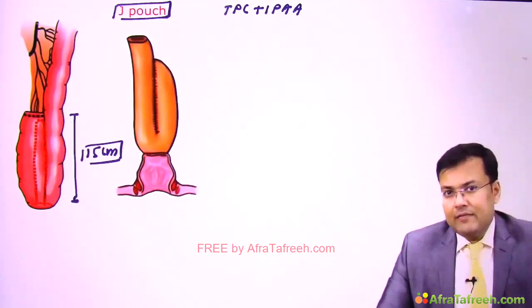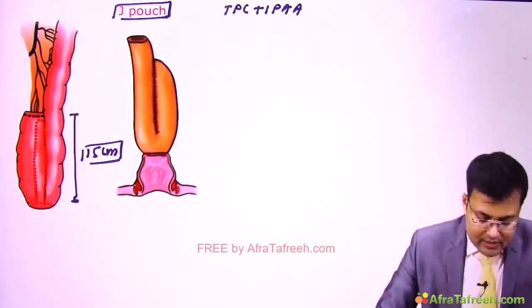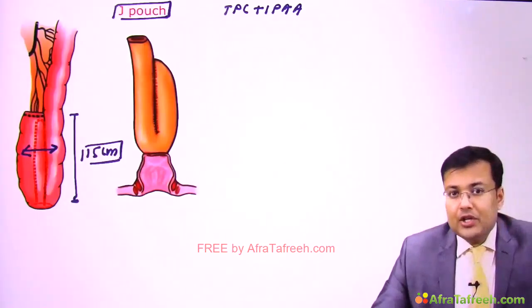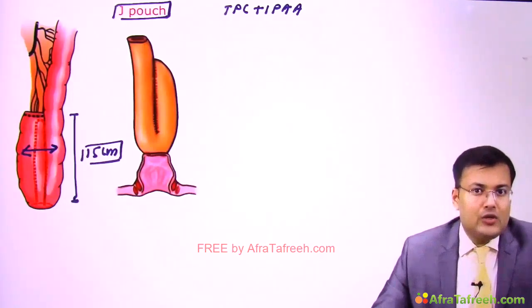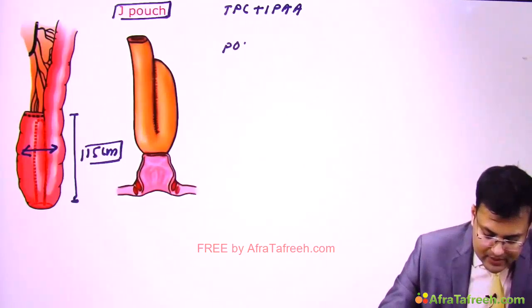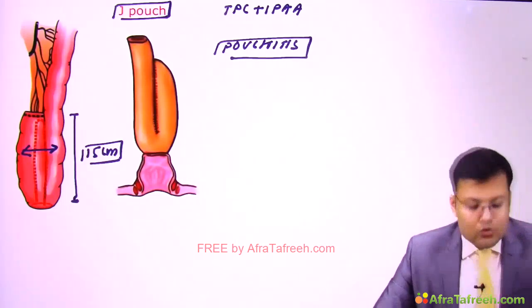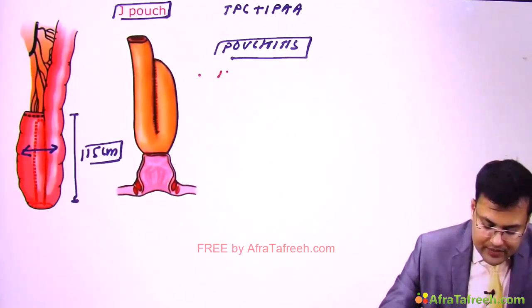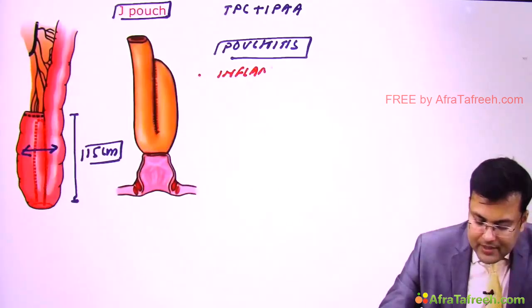Ulcerative colitis is an inflammatory bowel disease. So after surgery what happens? There is inflammation of the pouch, and that is known as pouchitis. In this condition there is inflammation of the mucosa of the ileal pouch.